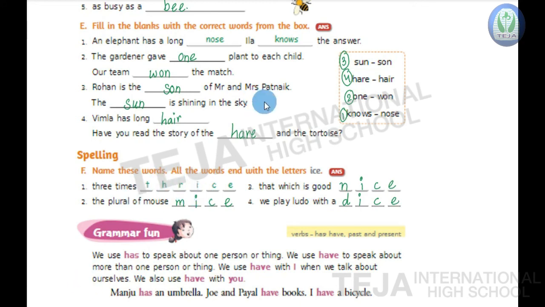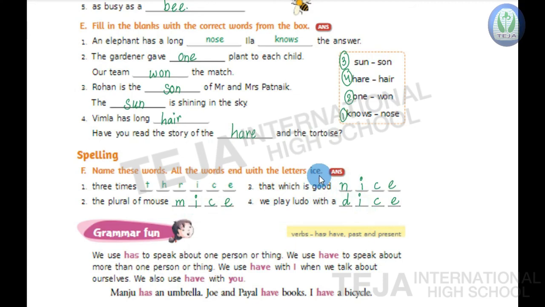Okay. Now once we'll read, all of you read along with me, children. Thrice. The plural of mouse, mice. That which is good, nice. We play Ludo with a dice.